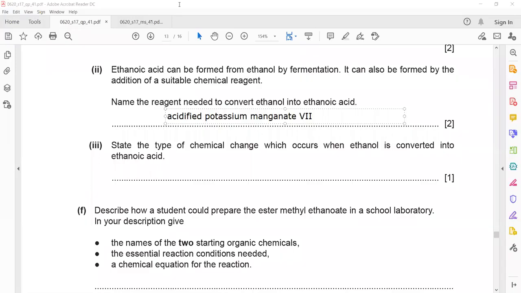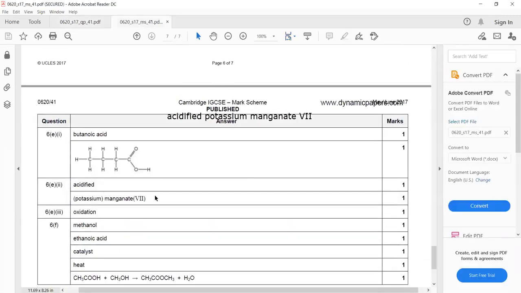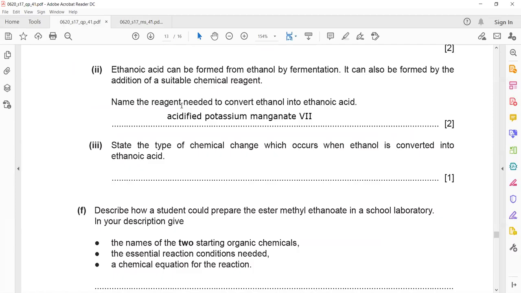You can see the marking scheme here: 1 mark is for mentioning acidified and 1 mark is for mentioning potassium. Potassium is in brackets, which means it can be another element with manganate. State the type of chemical reaction that occurs when ethanol converts into ethanoic acid. What do we call this change, when alcohol converts into carboxylic acid? We call it oxidation.